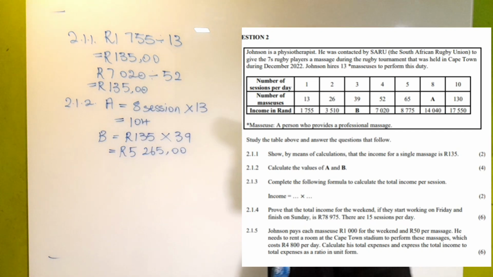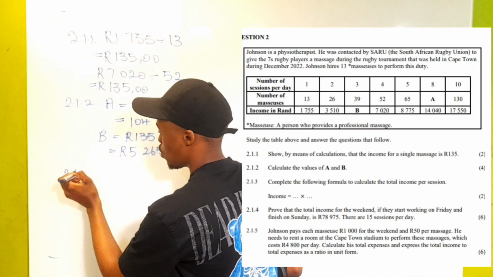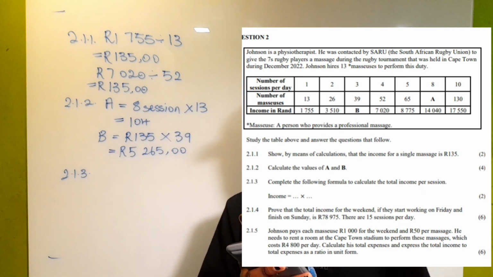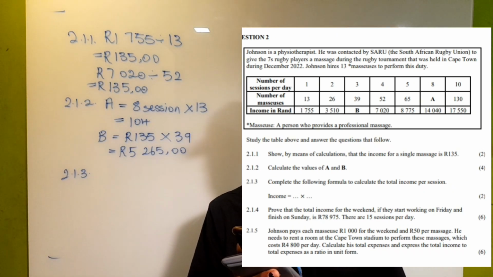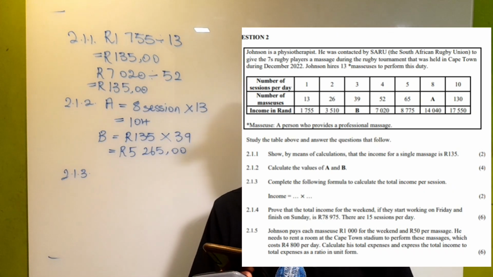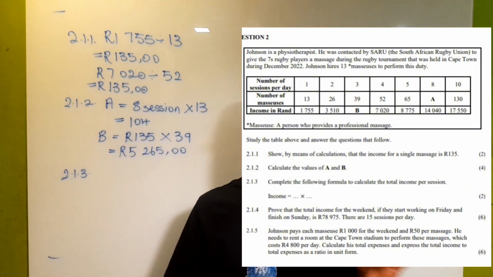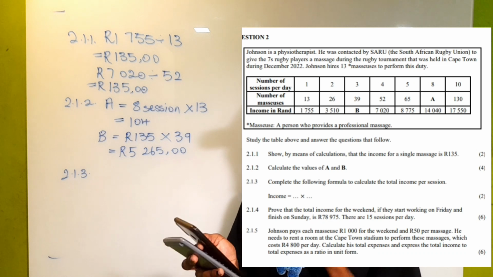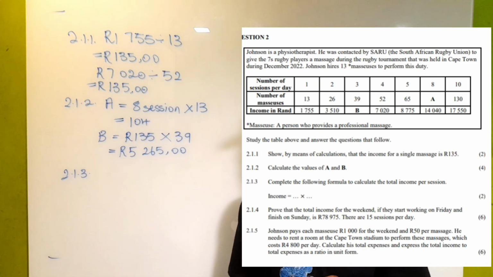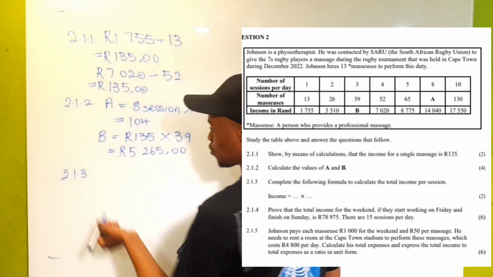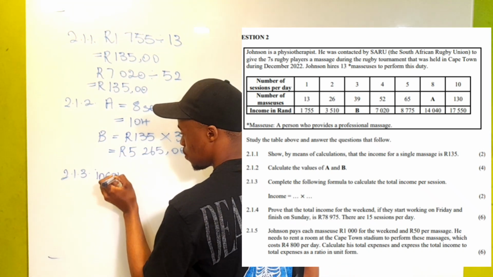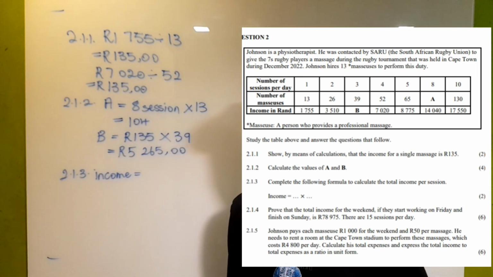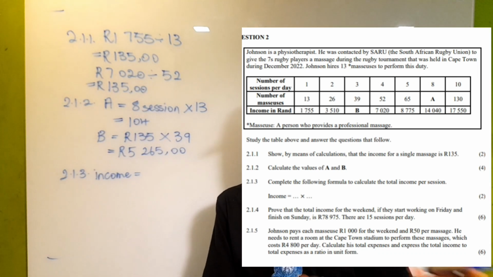So now we're going to the next question, question 2.1.3. So question 2.1.3 says, complete the following formula to calculate the total income per session. Income equals to multiplied by. So they want us to come up with a formula to calculate the total income per session. So what we've been given is income equals to. So how do we determine the amount of money that was made for a particular day?